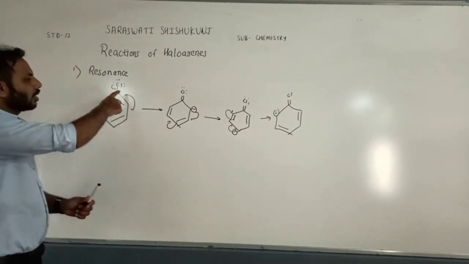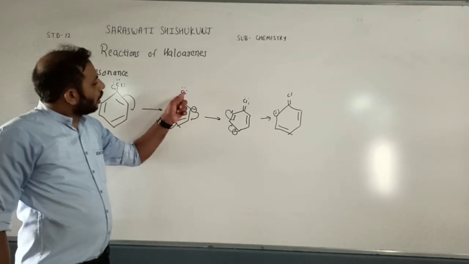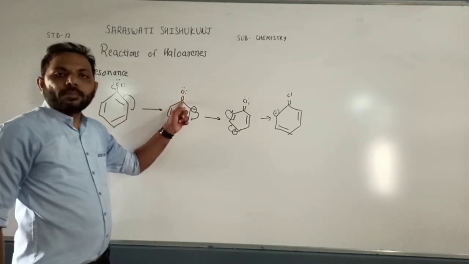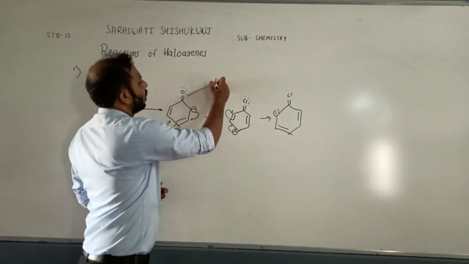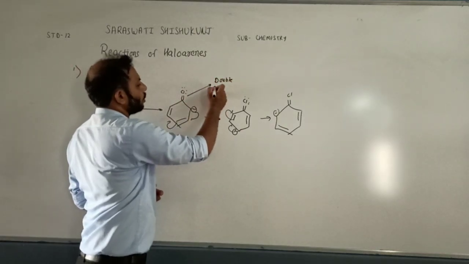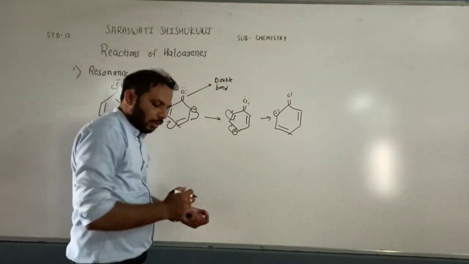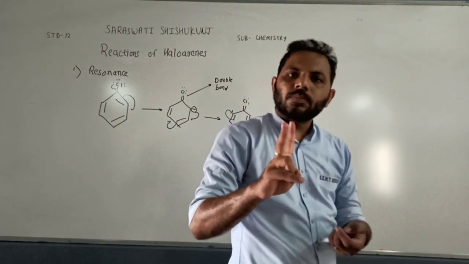And because of resonance structure, here you can see that the bond between halogen and carbon is a partial double bond. This is a double bond. So mainly there are two reasons.